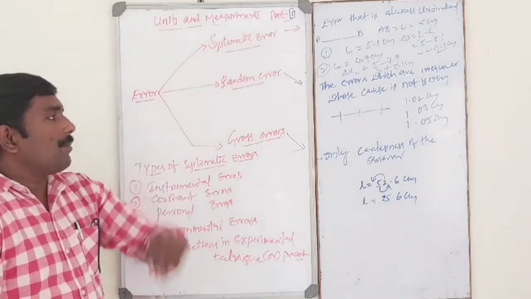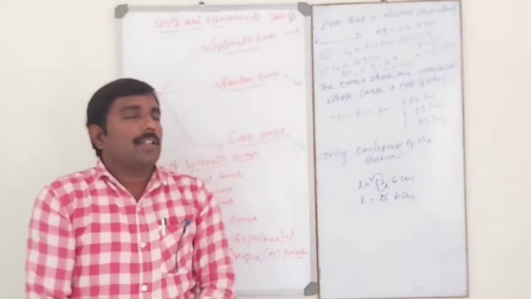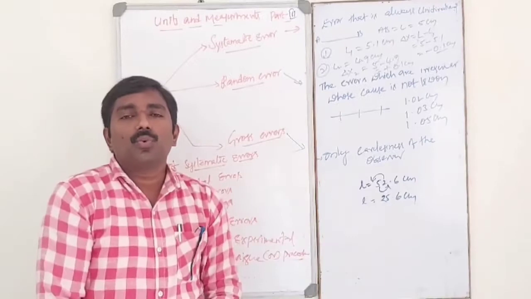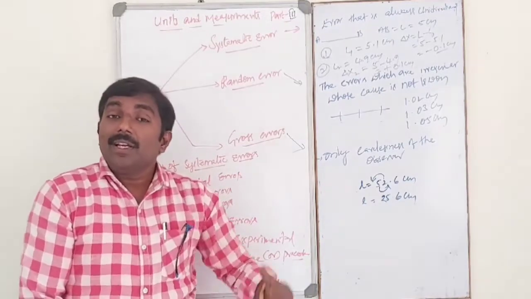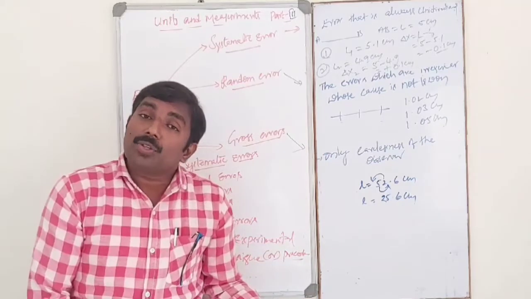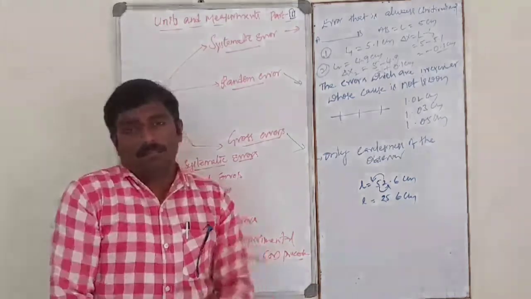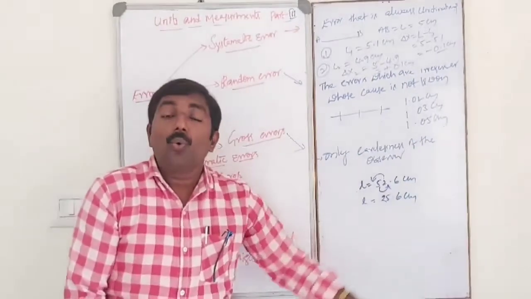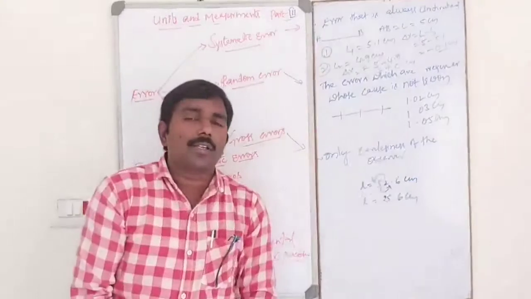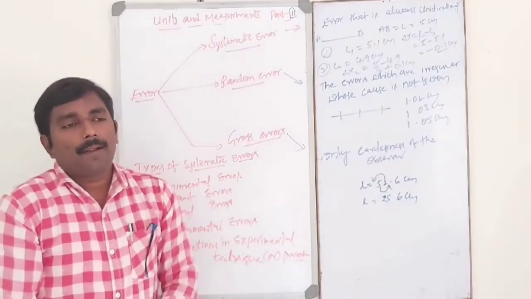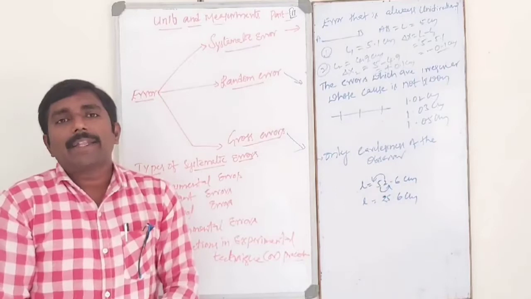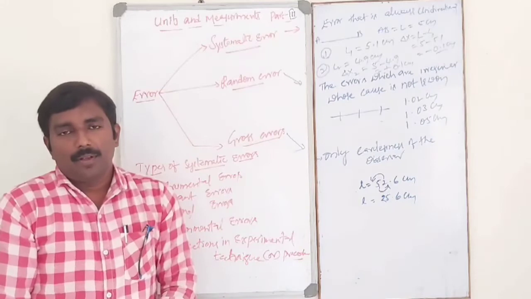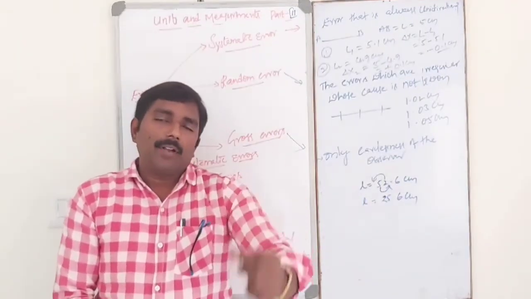So next one is random errors. Random errors, the errors which are irregular, whose cause is not known. That means ఈ ఎర్రర్స్ వేటి వల్ల క్రియేట్ అవుతుంది అనేది మనం యాక్యురేట్గా ఐడెంటిఫై చేయాలి. So that is nothing but random errors. So for example, to measure the diameter of the given wire by using screw gauge, మనం the given wire యొక్క